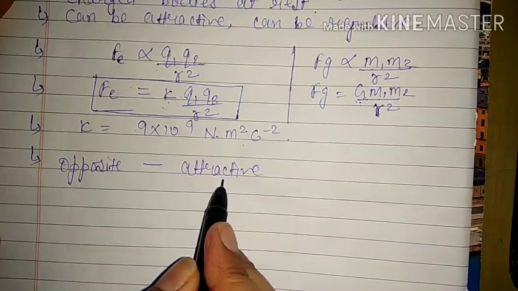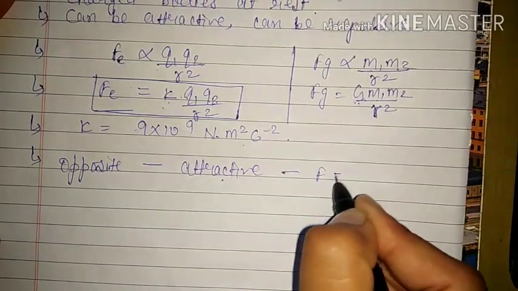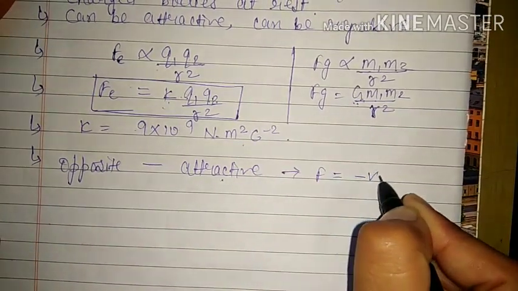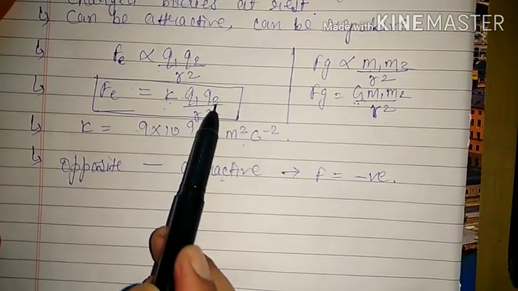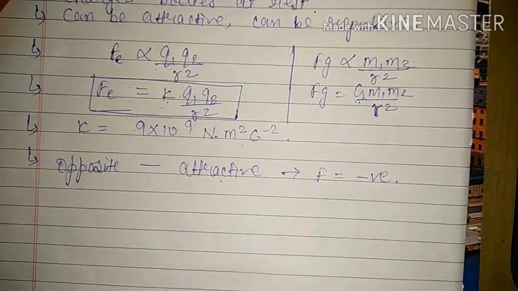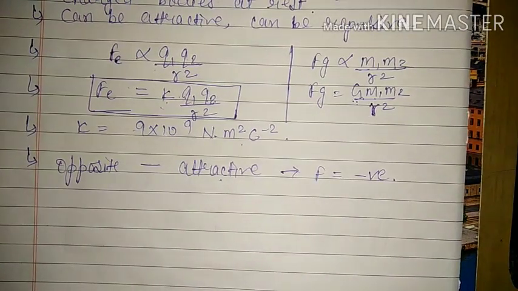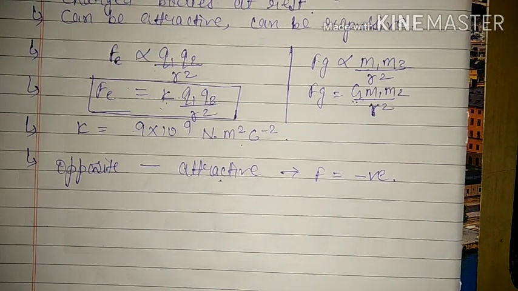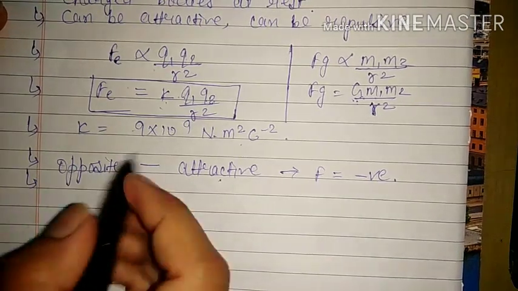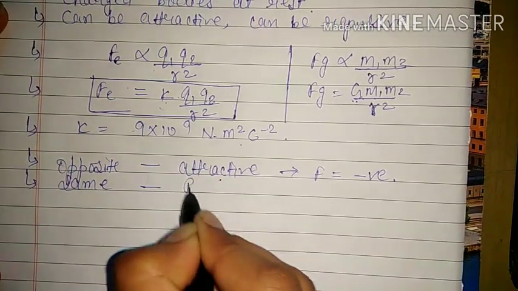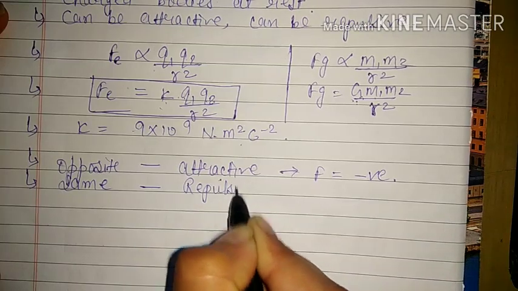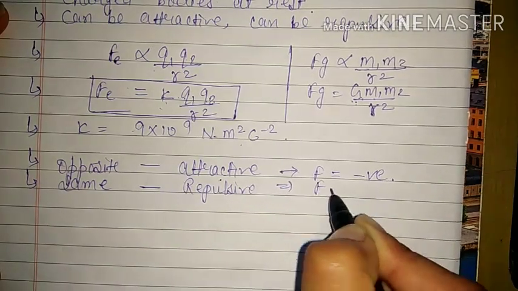Force between them will be attractive and the symbol for force will be negative. Because one of these must be positive and another negative, only then will it be attractive, otherwise it will become repulsive. And if the charges are the same, that means like charges, then it will be repulsive, and in that case F will be positive.